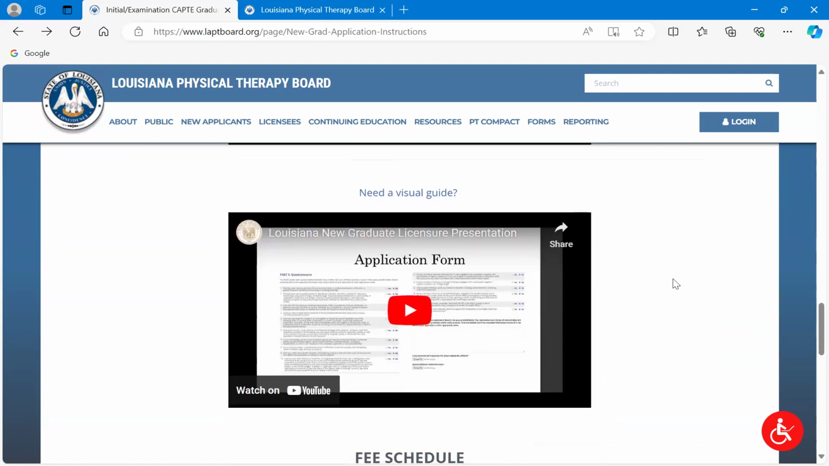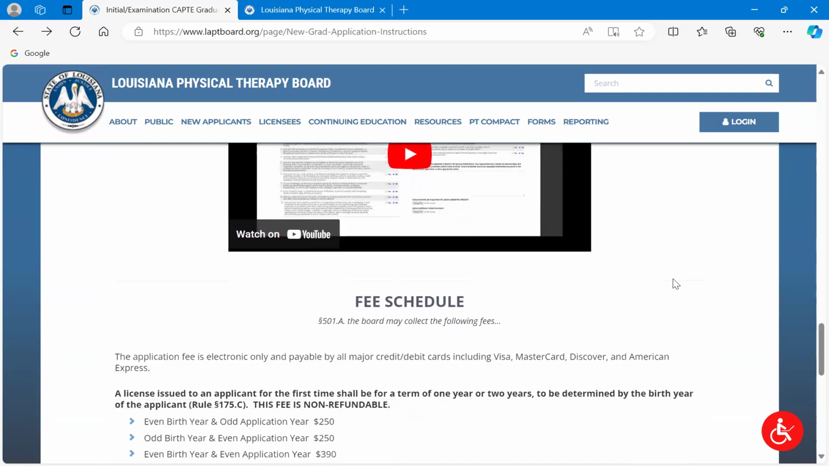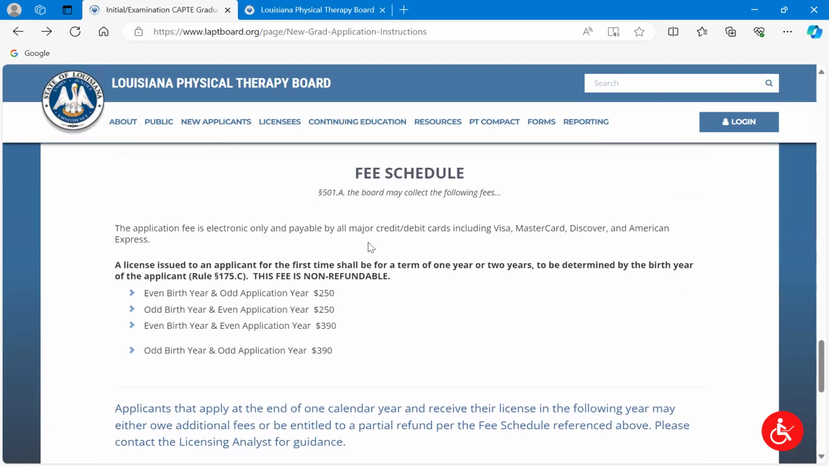Now, it says need a visual guide. The funny thing is this is a little inception. I am recording a new one right now, so we'll scroll past that. The fee schedule. So we talked about this earlier. Your fee for the application is going to be calculated based upon your birth year.